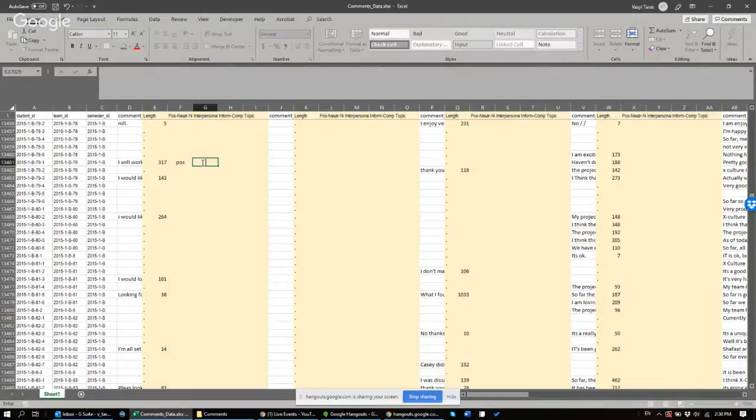If the comment was about the process, how we organize ourselves, how we go through the project, we would put P for process. If it was about the task at hand, how do you solve this problem, not the process, but let's say they're talking about marketing or HR, that's the task. You put T for task. And if it's something else, other.